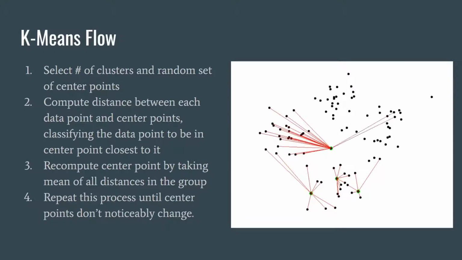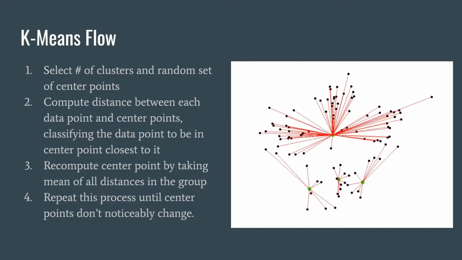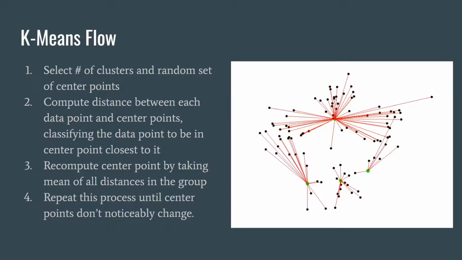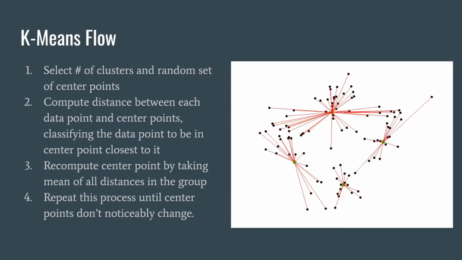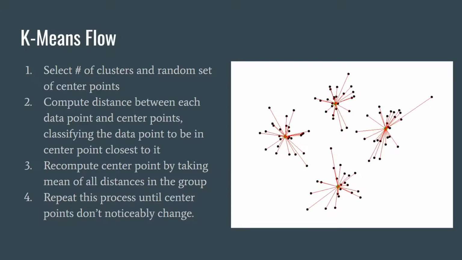So for the scope of this project, we decided to use k-means clustering. K-means works by first taking a certain number of groups and center points. Each data point is classified by determining the distance between that point and each group's center point, and then classifying which group that data point belongs to based on its distance to the center points. This process will repeat until the groupings don't change much. The end result will have groups of users that have similar interest in movies. K-means is also quite simple to implement and runs quite fast, as it won't have too many computations to perform. This allowed our recommender system to output results in a decently timely manner.